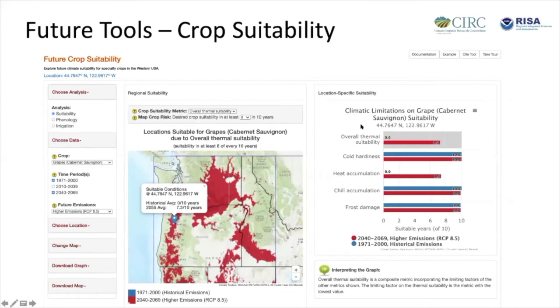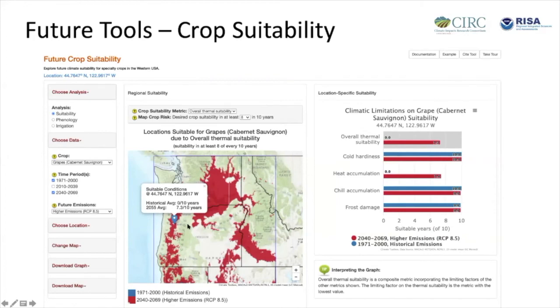And there's another future modeling tool in the toolbox, which is the crop suitability tool. And it's for specialty crops like almonds, apples, blueberries, cherries, and grapes. And here I'm just showing a screen capture of it, highlighting Salem, Oregon.